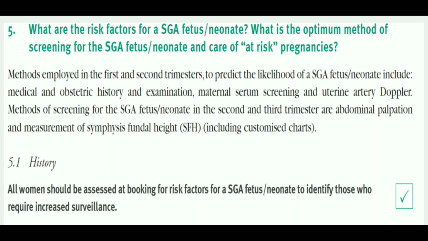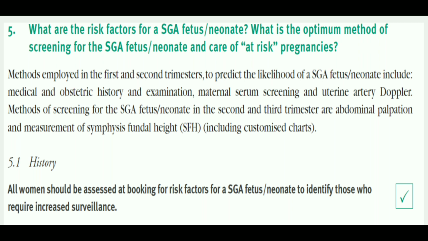What are the methods that help us in detection? It is written that methods employed in the first and second trimester to predict the likelihood of SGA neonates include medical and obstetric history and examination, maternal serum screening and uterine artery Doppler. So the main things are proper history, proper obstetric examination, and proper investigation, which includes maternal serum screening and uterine artery Doppler. These are very important and help us in prediction.